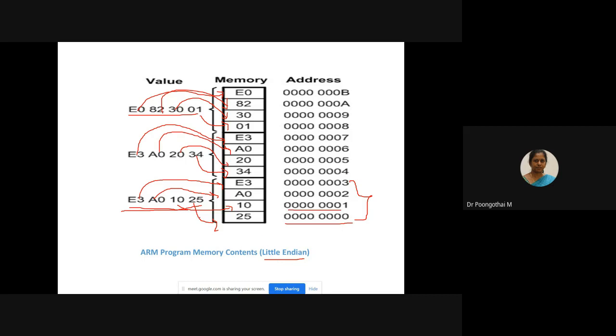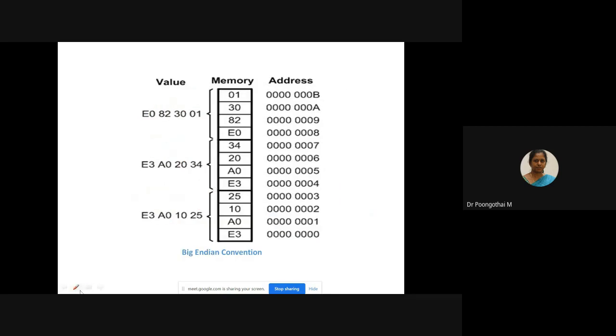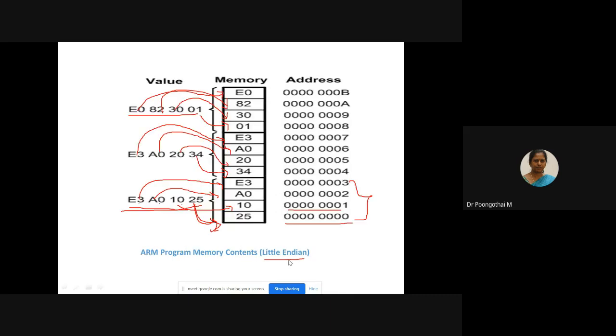Little endian means the LSB, the first byte, is stored first, then the second, third, fourth. Big endian is just the reverse: E3 is stored at the starting address, next A0, next 10, next 25. We will be using little endian only.